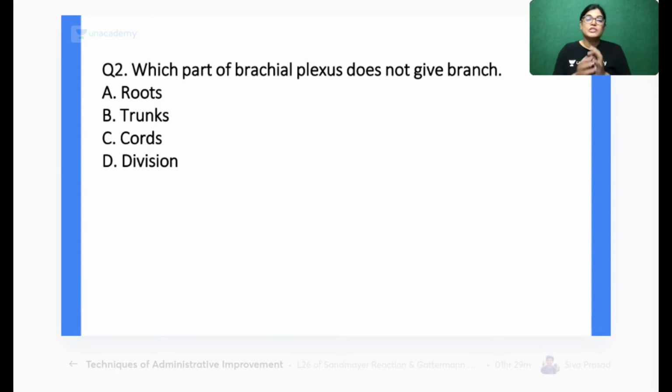All the best to everyone. Which part of the brachial plexus is not giving any branch? Whether it is root, trunk, cords, or division. Which part of the brachial plexus is not giving any branch? It is not giving any branch. The 4 options are there, and let's target the correct answer. So all the best, everyone. Which part of the brachial plexus is not giving any branch? Your time starts now.